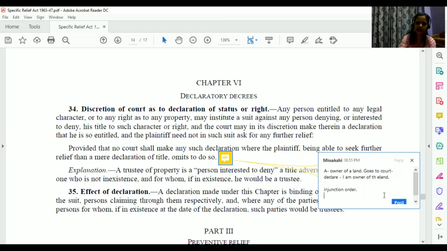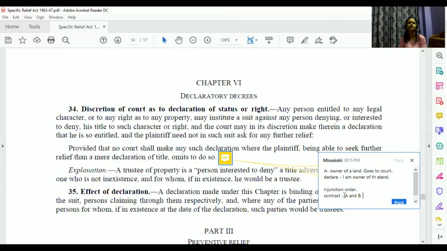Or for example, it may be there is a contract between two persons, A and B. A is a person who is willing to breach the contract. He is refusing that you have a right to demand performance of the contract. In that case, A is going to court and saying that you declare that I am the rightful party of this particular contract and I have a right to enforce this contract. Court may say that rather than this declaratory decree, you seek actual performance of the contract so that tomorrow again you are not coming back to us.